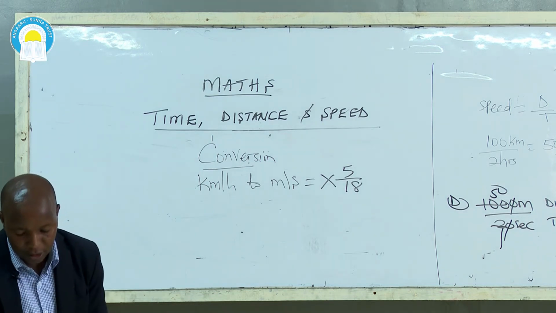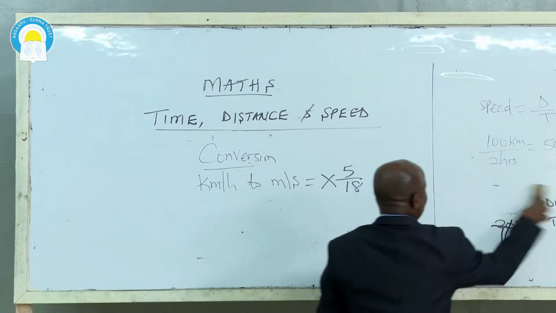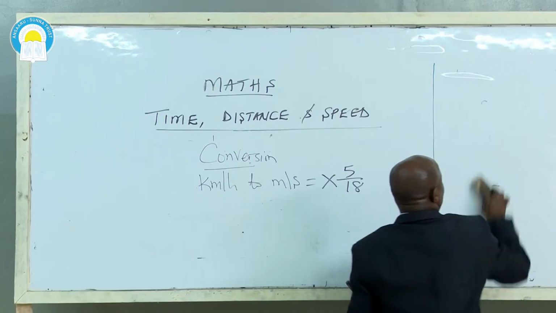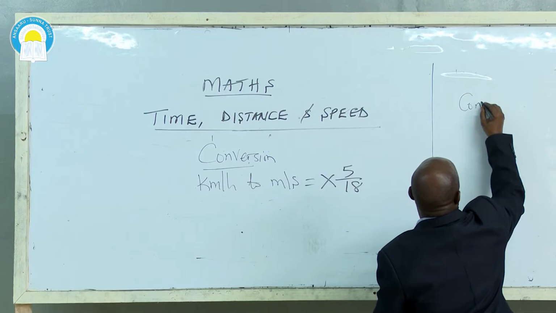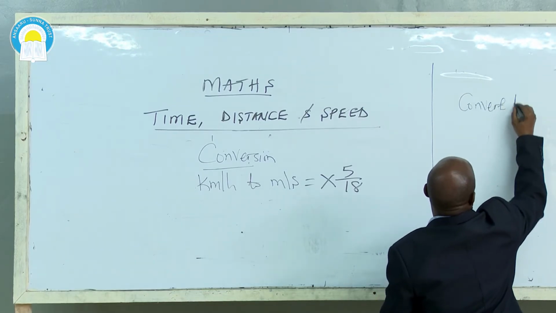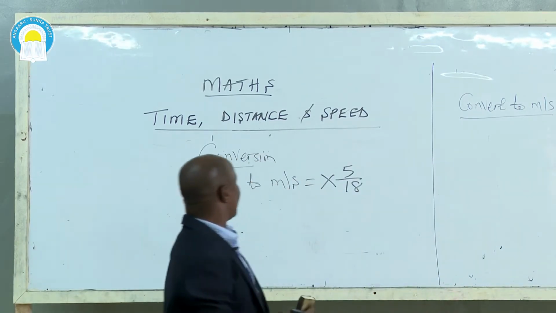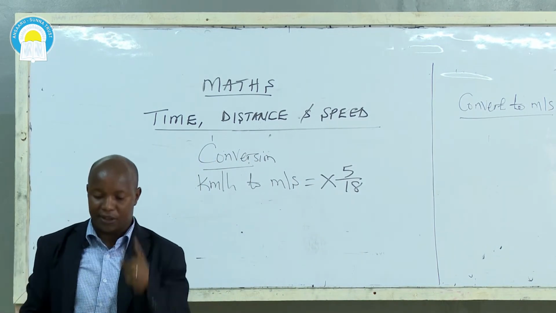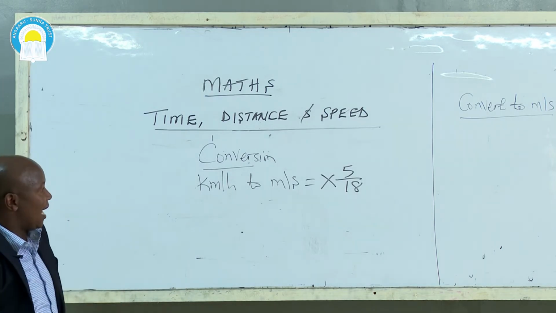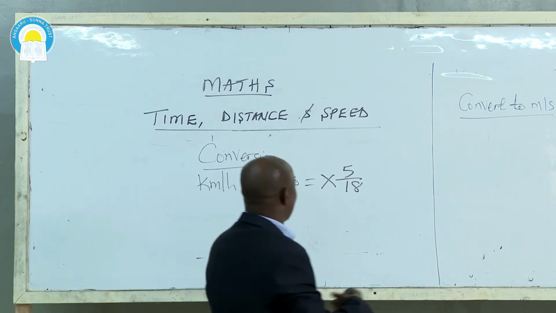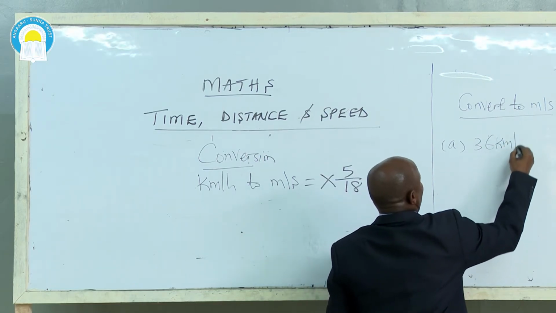Convert the following to meters per second. We have a small exercise here. I've just said to convert kilometers per hour to meters per second, you simply multiply by 5 over 18. Let me start with 36 kilometers per hour. Here you are given 36 kilometers per hour.